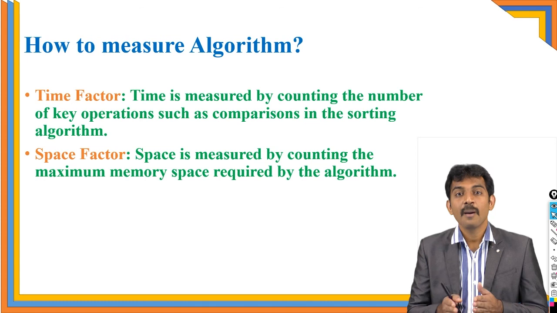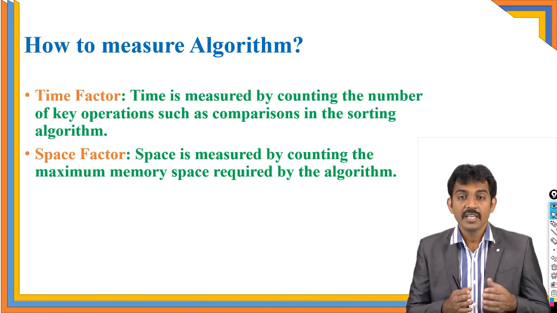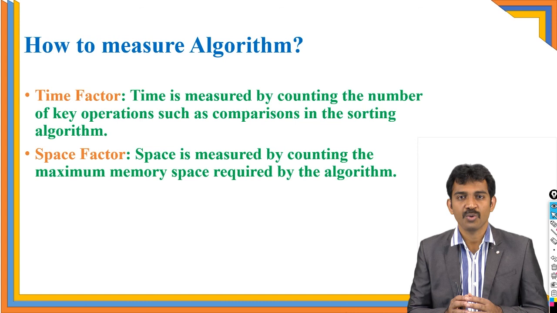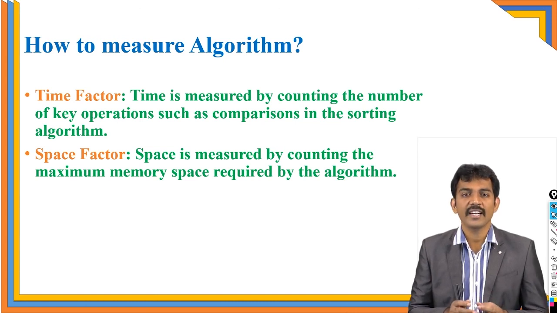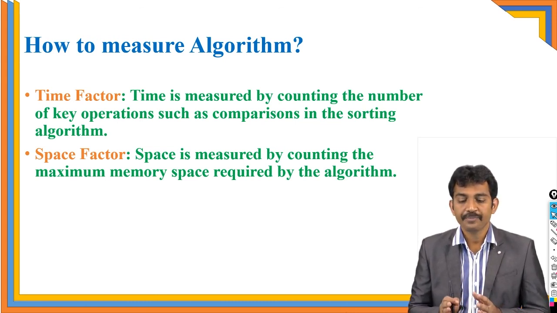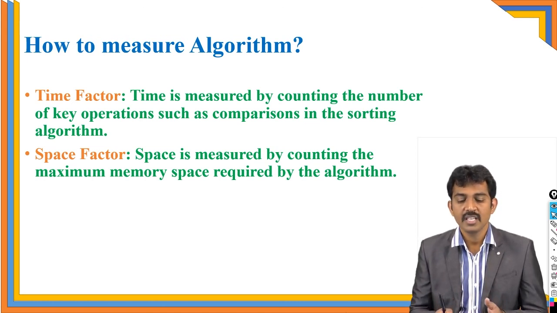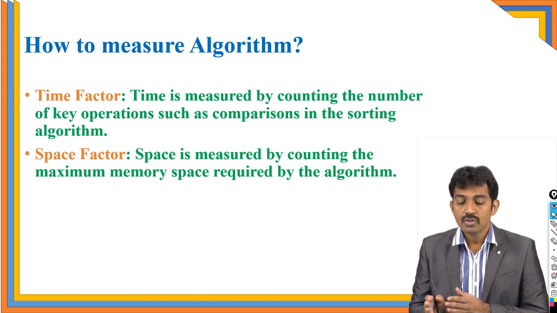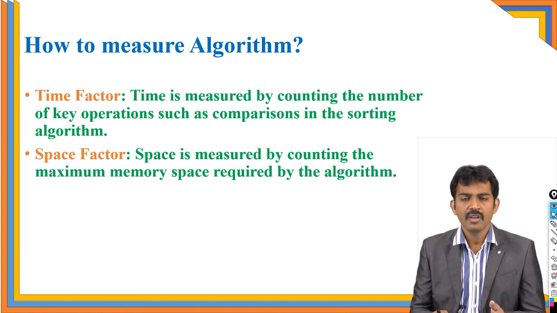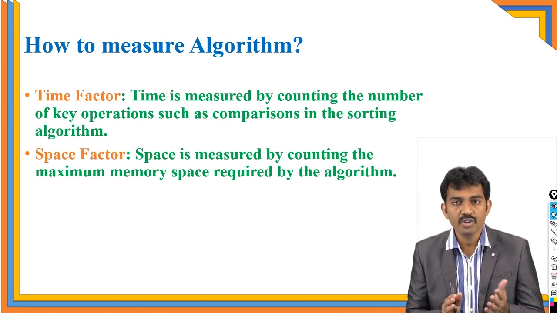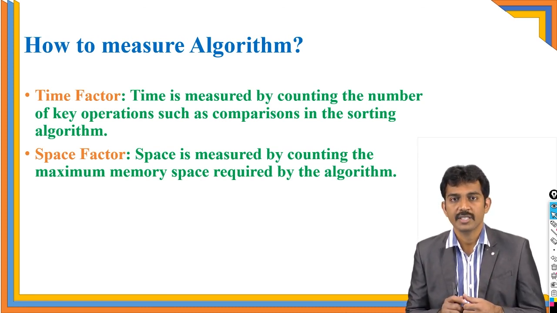Then that is called the best algorithm. Here, space is a very minor consideration from the algorithm analysis point of view. We're only considering the time. So what is the time factor? Time is measured by counting the number of key operations, such as comparisons in a sorting algorithm. Whatever it may be, sorting or searching, it is the number of key operations. I will show you how I am going to count the number of operations.